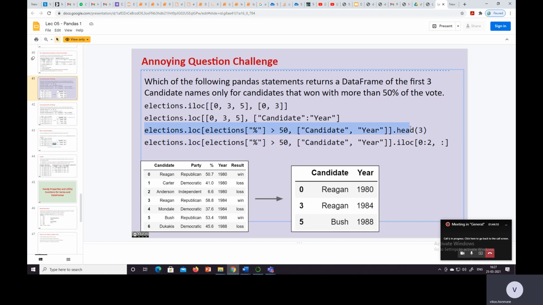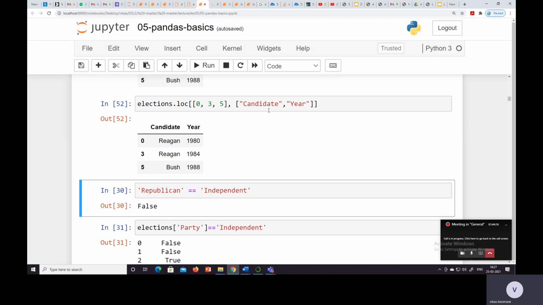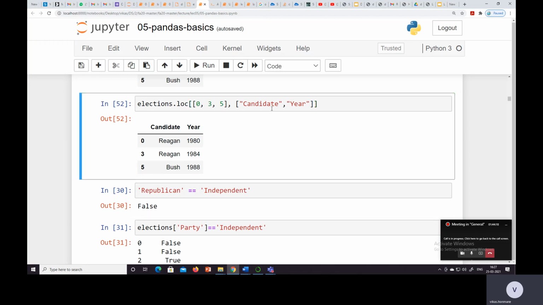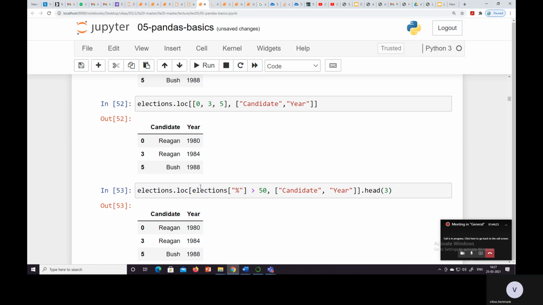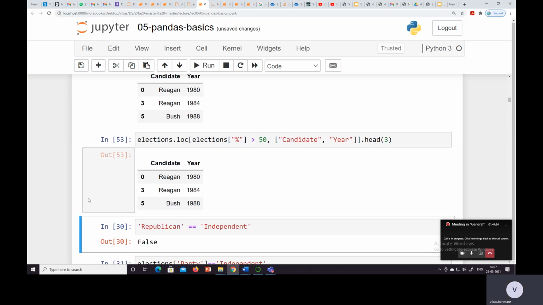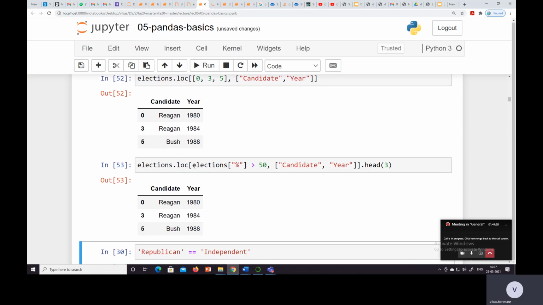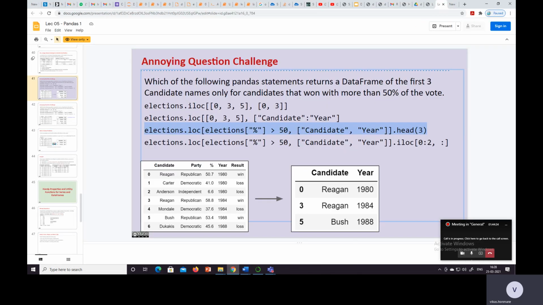Okay, let's see over here. So this is also giving us a correct result. Only the second one has not given us the result because of that colon. When we put a comma there, then we get the result.